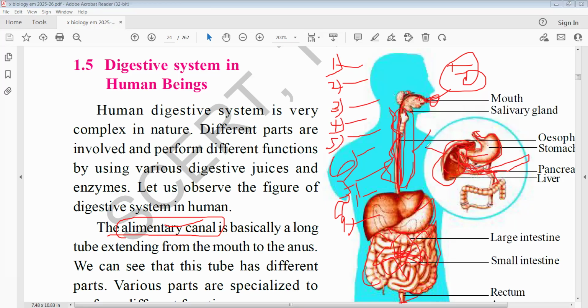Bile juice contains bile pigments and bile salts. There are no enzymes. It is important at examination level. The juice which does not contain enzymes is called bile juice.